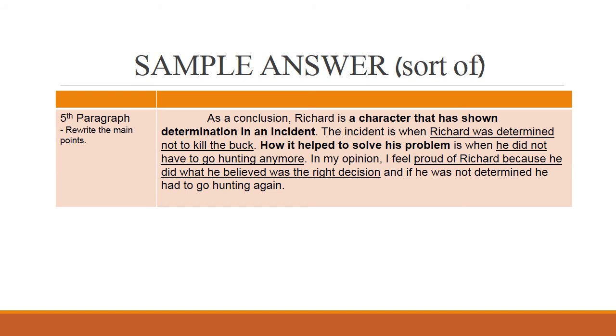As a conclusion, Richard is a character that has shown determination in an incident. The incident is when Richard was determined not to kill the bug. How it helped to solve his problem is when he did not have to go hunting anymore. In my opinion, I feel proud of Richard because he did what he believed was the right decision, and if he was not determined, he had to go hunting again.